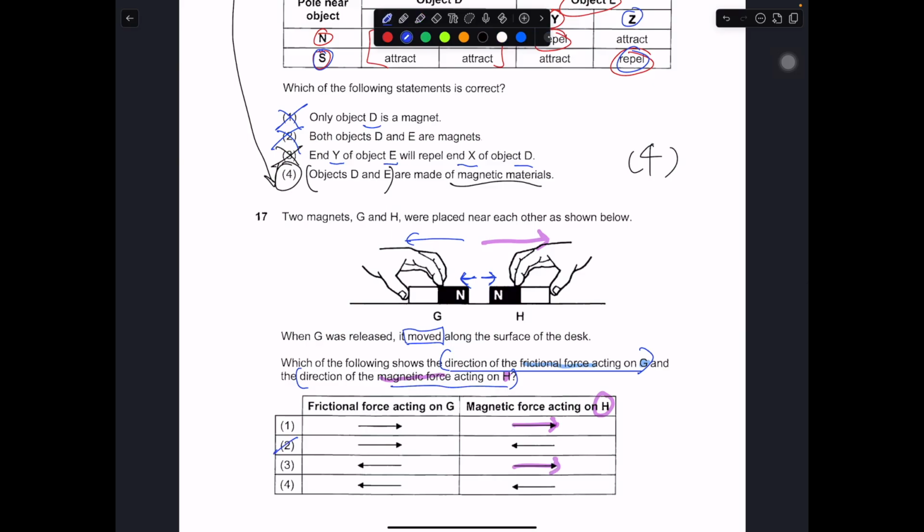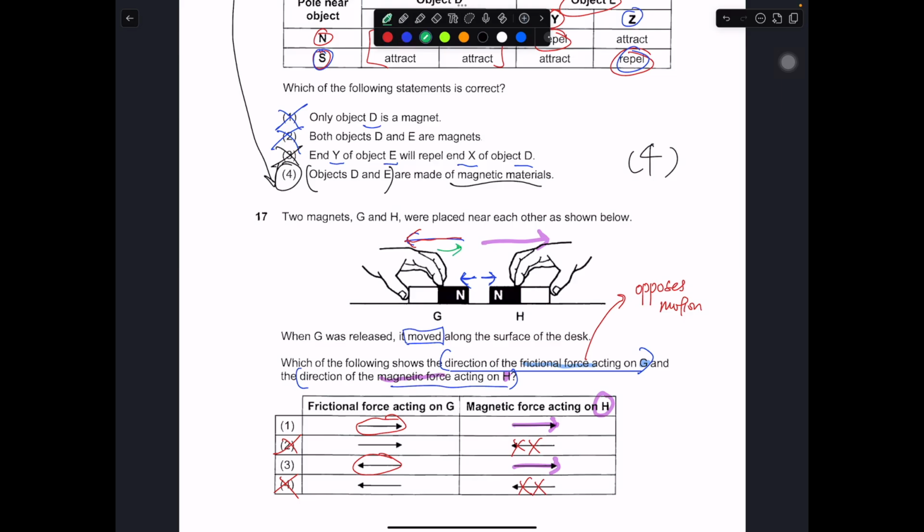So 2 and 4 are out. Then you take a look at number 1. They are completely opposite of each other. So you take a look at this statement: frictional force always opposes motion. That means if motion is this way, frictional force must be the other way around. It must be in this direction.